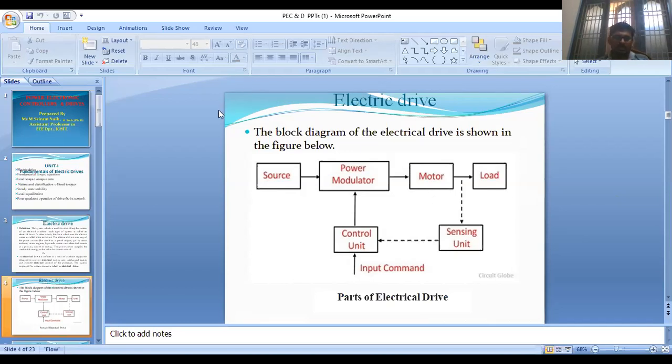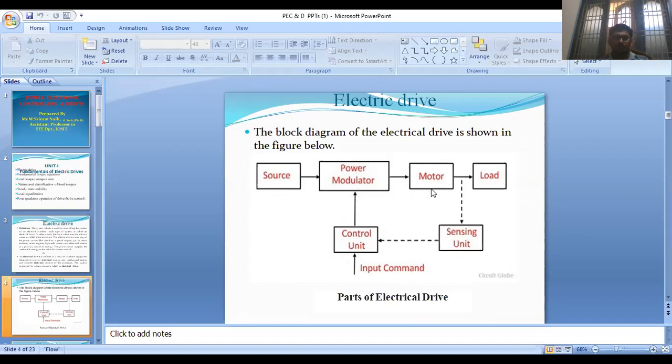So when the source is AC, the power modulator acts as a rectifier, which converts the fixed AC to variable voltage, and it gives this to the motor as the input. That means a variable voltage is given to the motor.